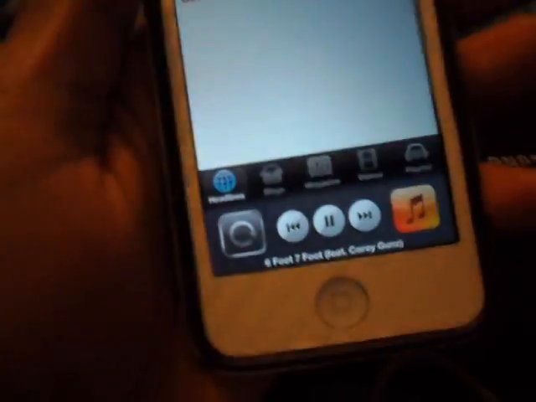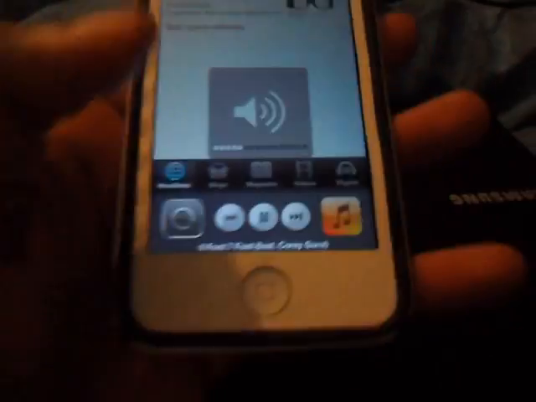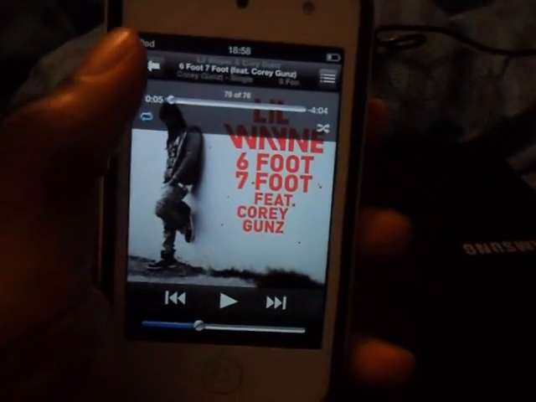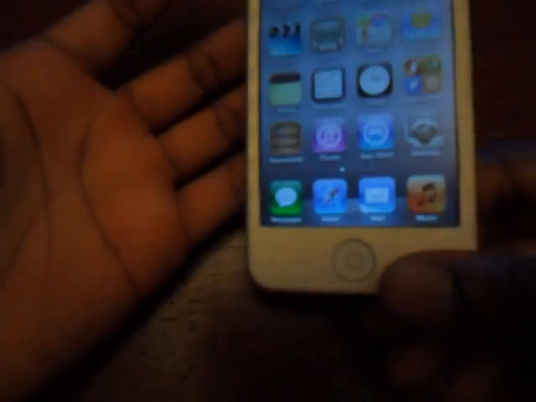Then you can also play music from here. There you go. And also you can access your music files from here, and it brings you to the screen of the music or directly into the music app, which is very, very useful, to be honest with you guys.